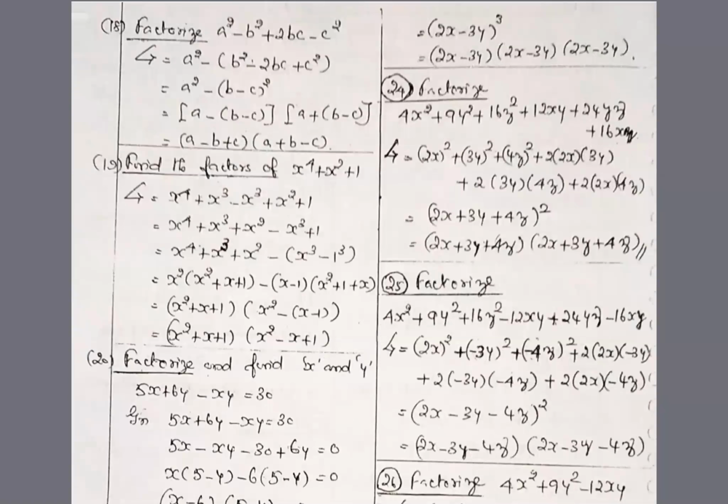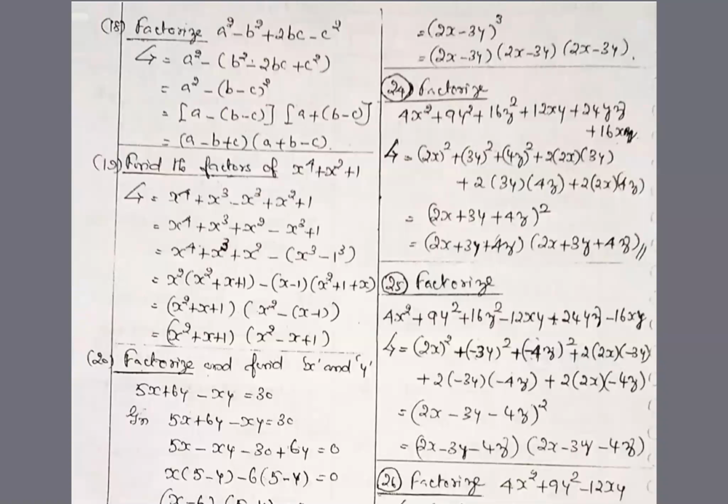Here, a square minus b square plus 2bc minus c square. a square you keep separately. All the terms within the bracket, if you put, you will get b minus c the whole square formula. Then apply the first formula, a square minus b square formula. a minus b, a minus b minus c. Then a plus b, so the b plus b minus c is available. So a little tough problem. a square keep it separately. Other 3 terms if you put in bracket, you will get a new formula: b minus c the whole square. It is nothing but b only. a square minus b square formula you apply.